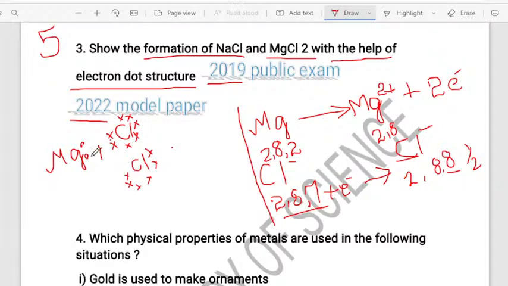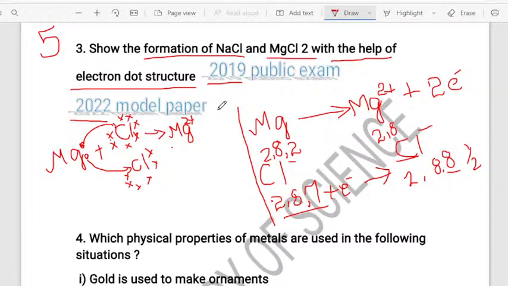Now both chlorine atoms need 1 valence electron each. So the 2 extra valence electrons on magnesium will be transferred. One electron is transferred to this chlorine atom, and the other electron is transferred to this chlorine atom. In this way the transfer happens, and it forms MgCl2. How is MgCl2 formed? By Mg donating, transferring 2 electrons. So Mg has obtained stability, that is Mg2+. What about Cl? It becomes Cl minus.